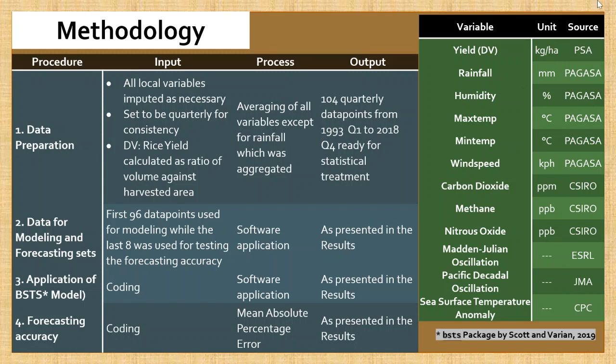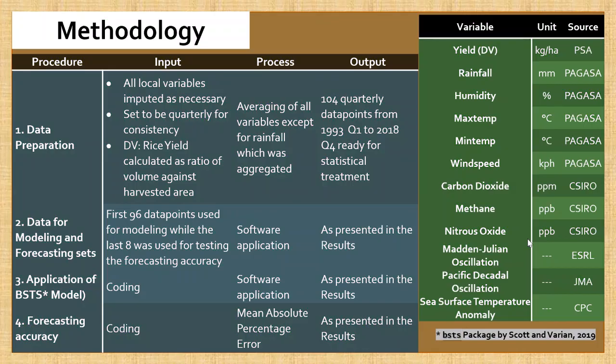For the methodology, these are the datasets that were used in the study. The yield and spatiotemporal weather variables were taken from local sources, whereas the global climate indicators were downloaded from various websites managed by international organizations. For the data preparation, the necessary procedures were done to make all the variables consistent to a quarterly frequency.